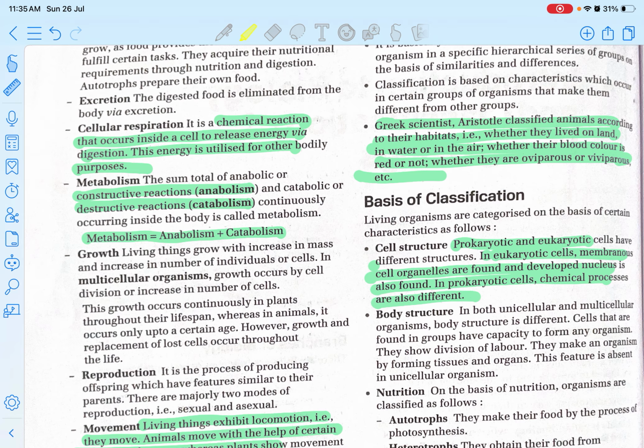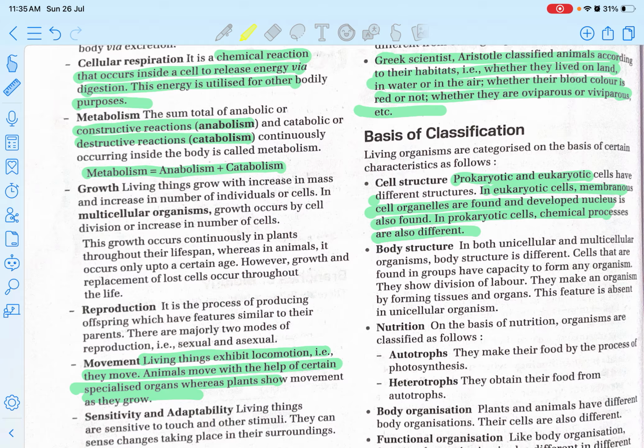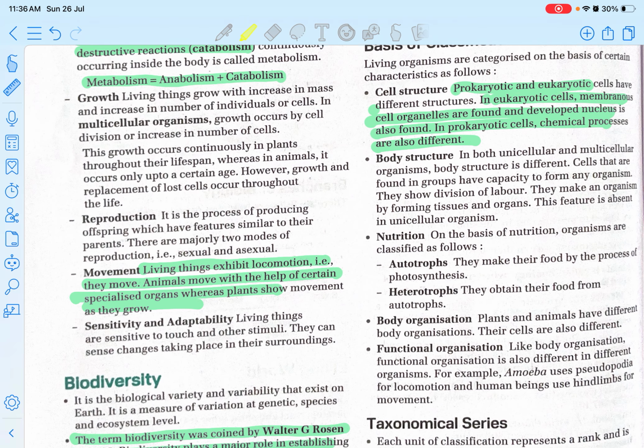Next is metabolism. The sum total of the anabolic, that is constructive reactions, and catabolic, that is destructive reactions, is known as metabolism. Next is growth. Living things grow with the increase in the number of individual cells. In multicellular organisms, growth occurs by cell division or increase in the number of cells. That is the property of multicellular organisms. Reproduction: we all know that, especially mammals, tend to reproduce their young ones. Reproduction can be divided into sexual reproduction and asexual reproduction.